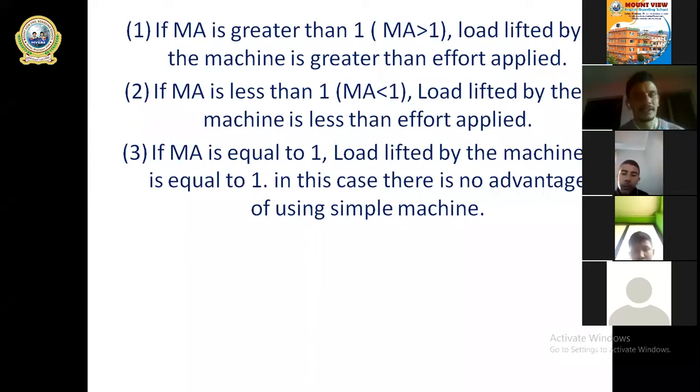What happens when MA is more than 1? What happens when MA is less than 1? What happens when MA is equal to 1? So these are the conditions. I hope you people are clear. Okay. So students, are you clear about that one?